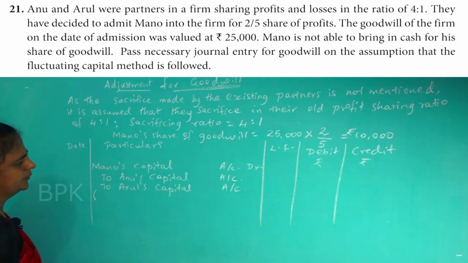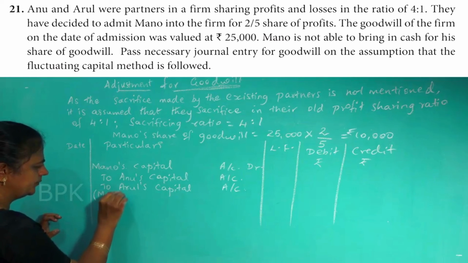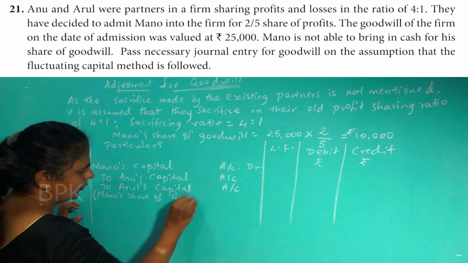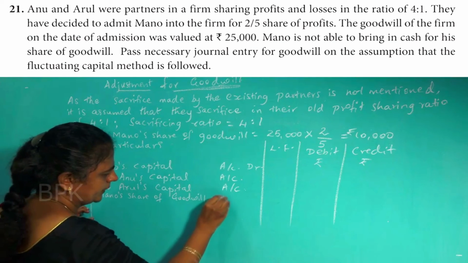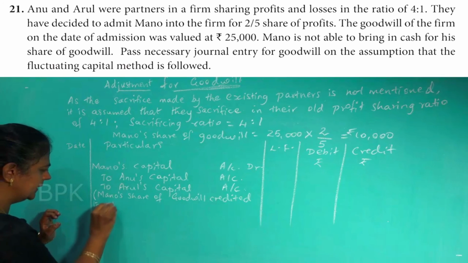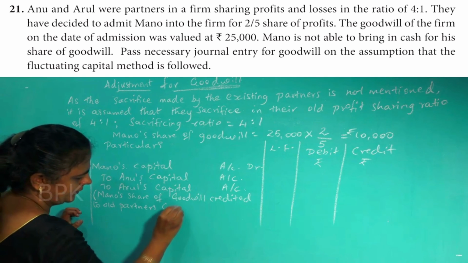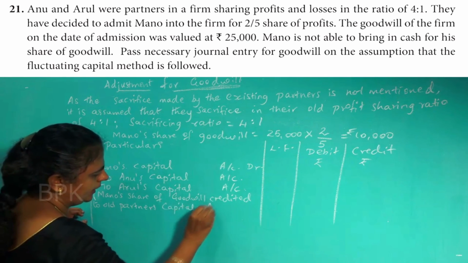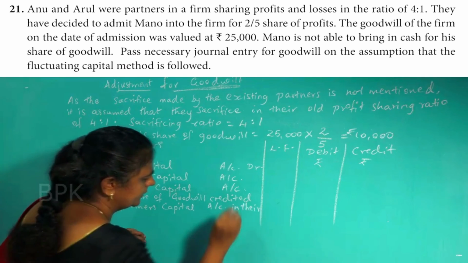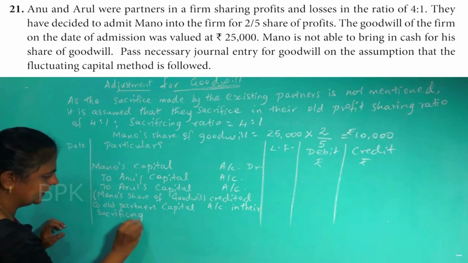Then you must write: Mano is not bringing cash, so Mano's share of goodwill credited to old partners' capital accounts in their sacrificing ratio.